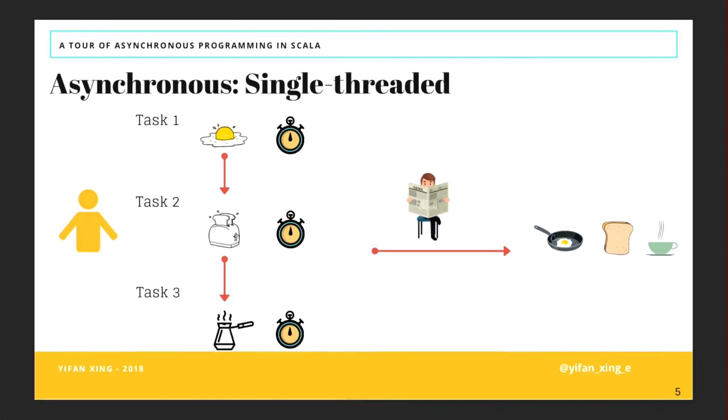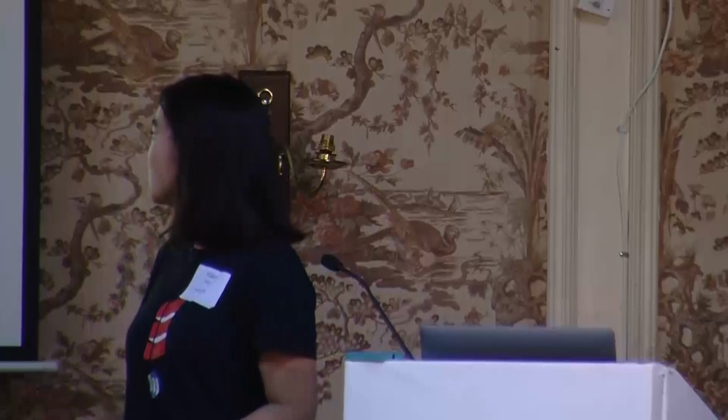And in an asynchronous, single-threaded environment, you prepare the egg, but you set a timer and say, let me know when this finishes, I will come back to it. And then you move on to make the toast and set a timer, don't wait for it, and then you brew the coffee and set a timer. Now you have lots of time. You can sit down and read a newspaper. But remember that when you're reading the newspaper, you're not necessarily waiting for your task to finish, but rather you're executing something else. You're doing something else instead of waiting for the resources to finish. And then at the end, you collect the results.